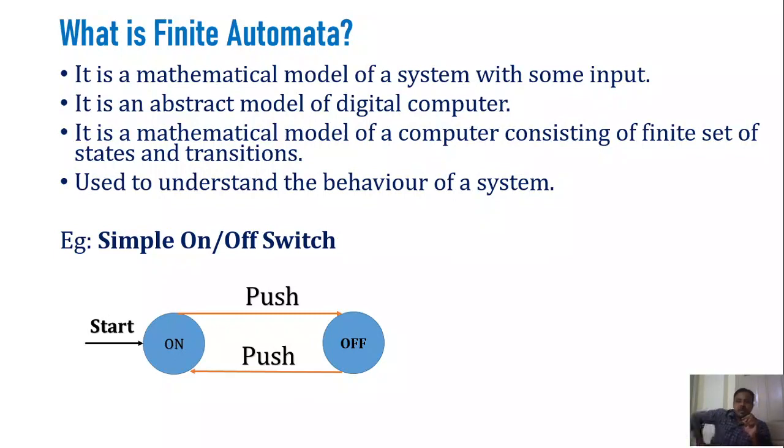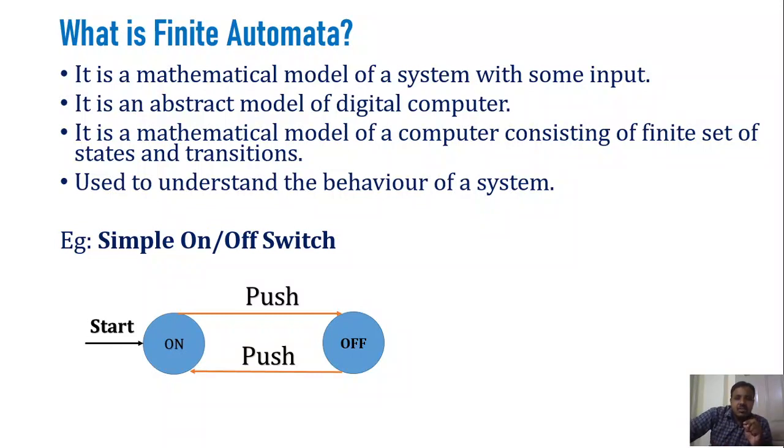Here you may get a question: what is the state, and what is the transition? The first thing is the state. A state represents the behavior of a system. Whatever system you are implementing, at that particular point of time its behavior is represented by a state. Whenever the system is in one particular state, if we supply some input, it will process that input and move to the next state. Moving from one state to another state is called a transition.